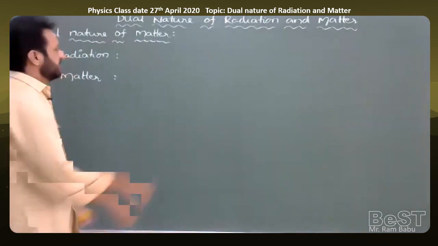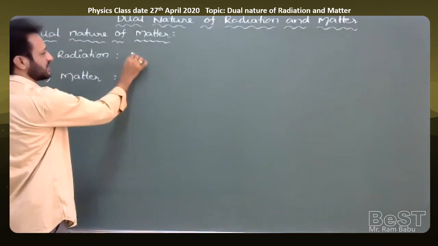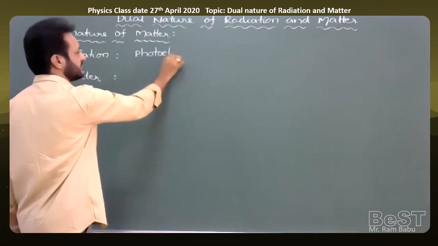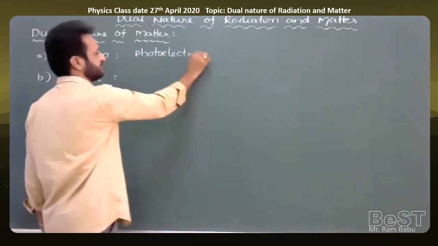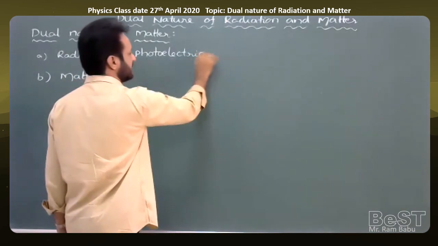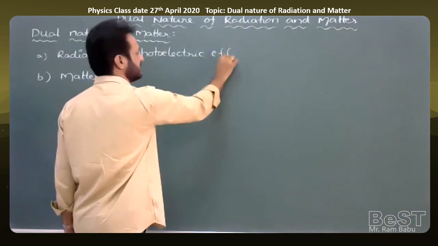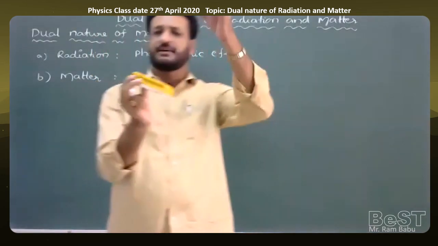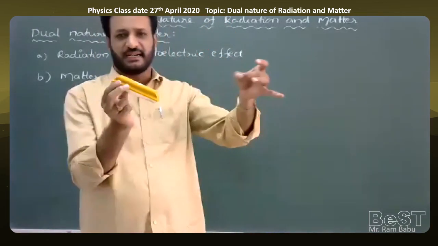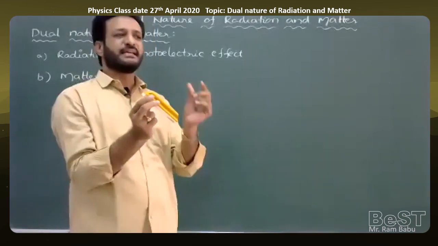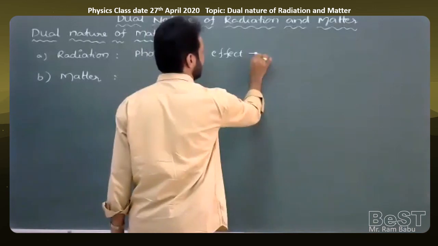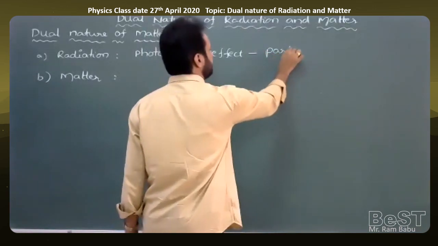Whenever radiation undergoes the photoelectric effect, which we already discussed, means whenever radiation of suitable frequency falls on a metal plate, electrons are emitted. That means it behaves like a particle. So when radiation undergoes the photoelectric effect, it behaves as a particle.